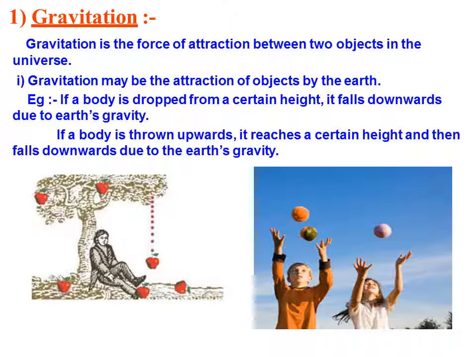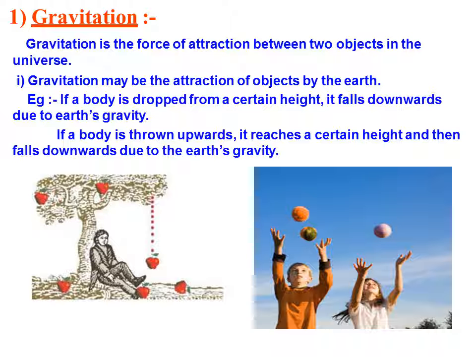If a body is thrown upwards, it reaches a certain height and then falls downwards due to earth's gravity. It's not that if you throw a ball, it will directly come down. No, because we are applying force in that case. Whatever the force is, it will move to a certain level and then fall down.